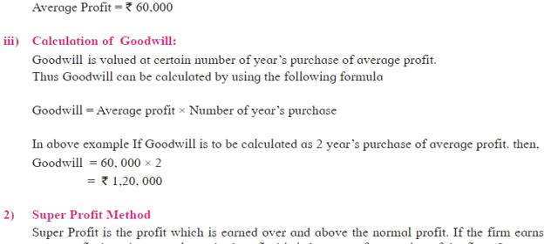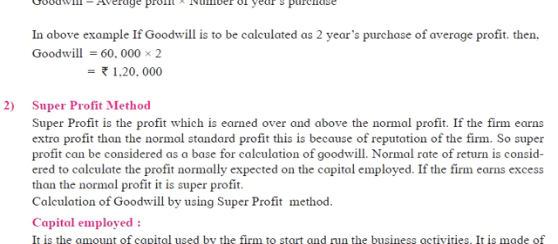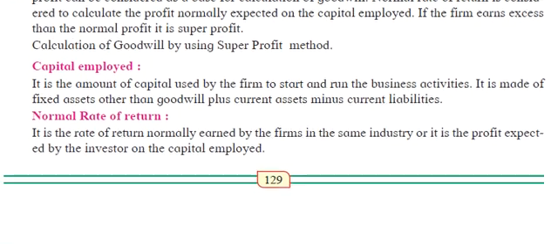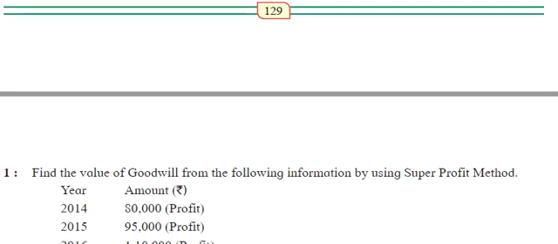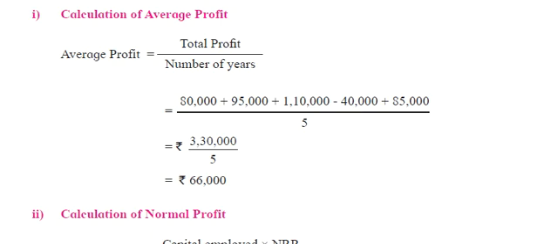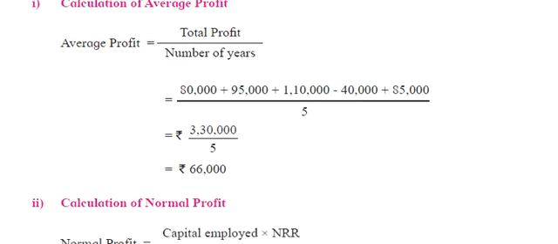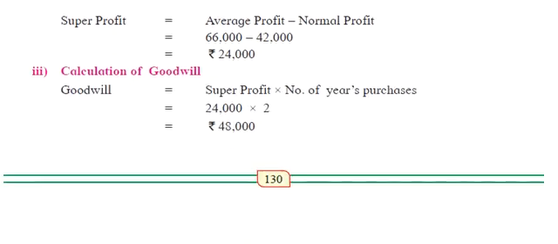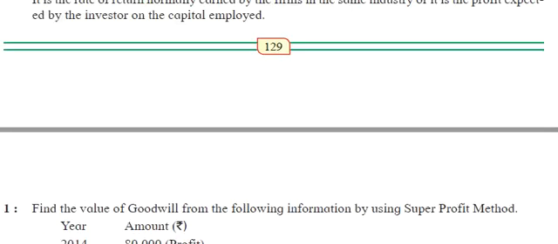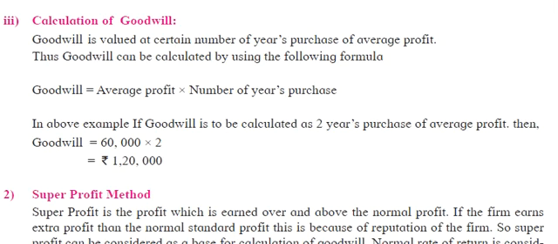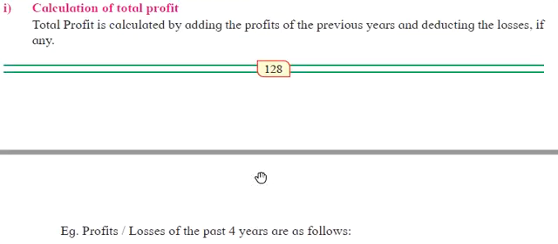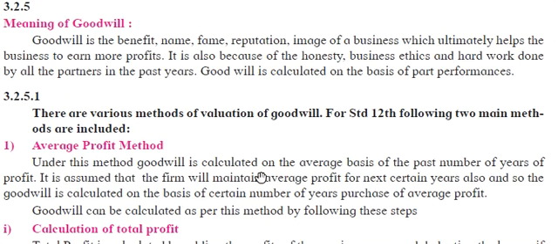And the second one is the super profit method, in which we calculate capital employed and normal rate of return. So now we have to look at the average profit method.